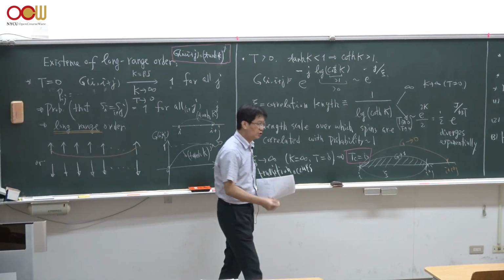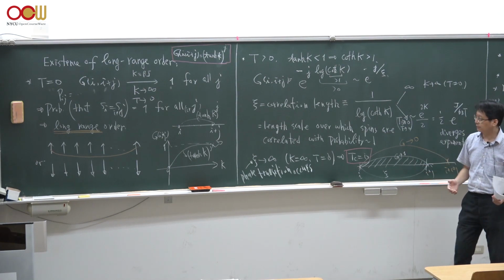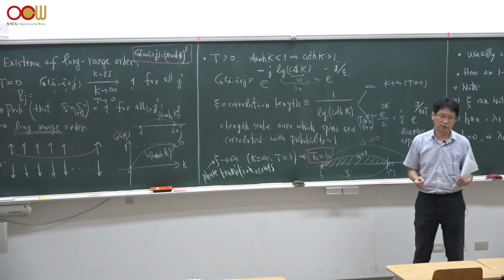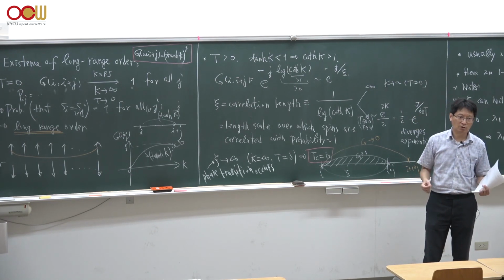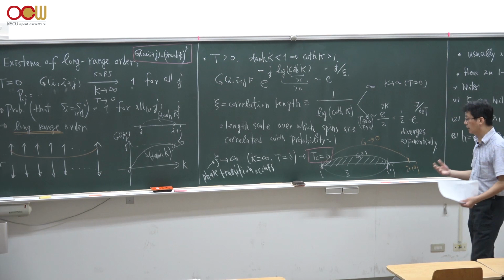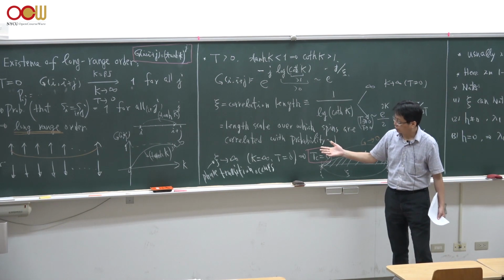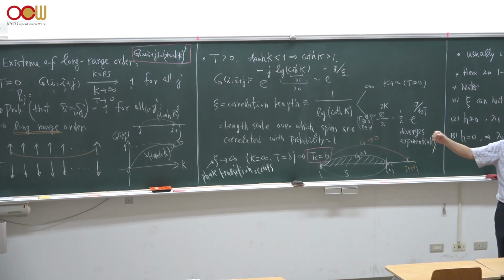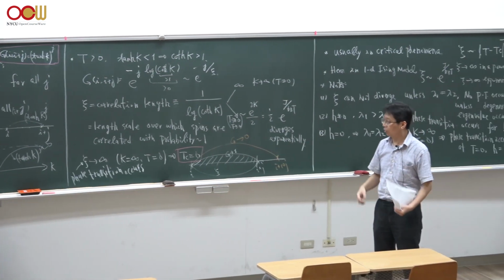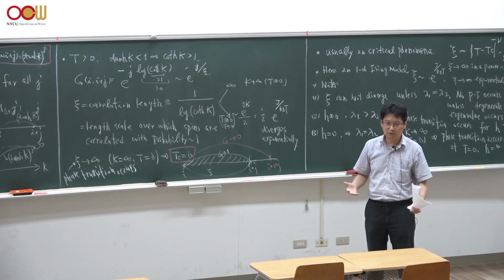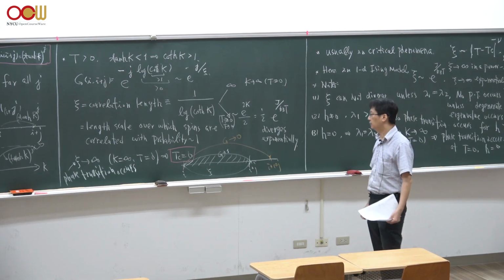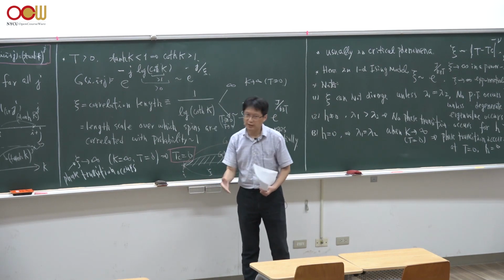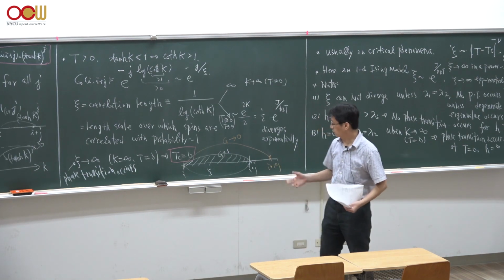At the transition, a similar situation happens, which means that you have a certain form for this correlation function, and that is usually a power law function of the couplings and temperature and so on. At the transition, the correlation diverges, and no matter how far away these two spins are, they all show the same power law correlation functions. We will see examples of such critical behaviors in the later part of the course, which exactly reflect this kind of divergence of a correlation length.